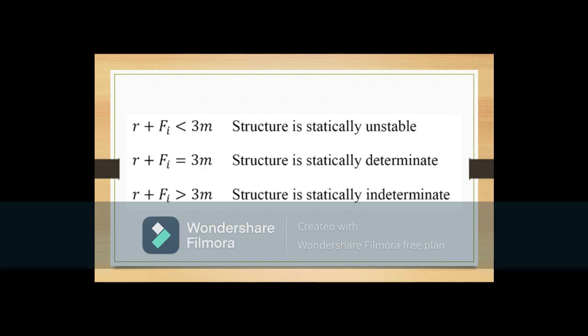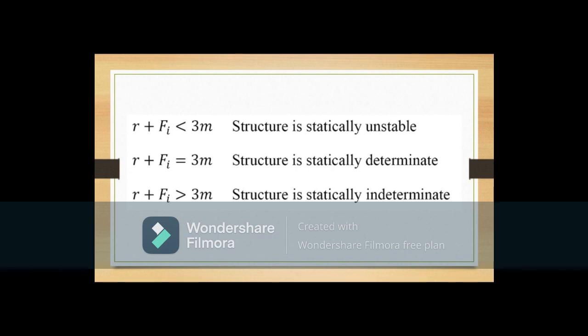Kapag yung R o yung number of support reactions ay idinagdag sa number of reaction forces transmitted by an internal hinge or internal roller, ay mas maliit kesa sa number of members times 3, structure is statically unstable. Then, kapag yung R plus Fi is equal lang siya sa product ng 3 at number of members, structure is statically determinate.